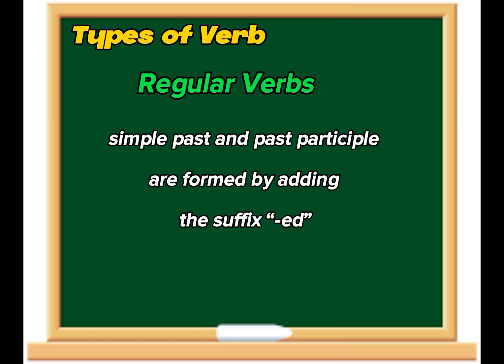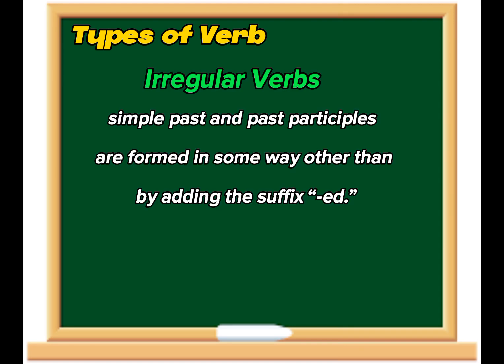The first one, regular verbs. A verb is considered regular when its simple past and past participles are formed by adding the suffix ed. Simply, we can say that when the second form and third form are made by adding ed, they are called regular verbs. For example, Sarah finished her work. Here, finish is a verb and its second form is made by adding ed.